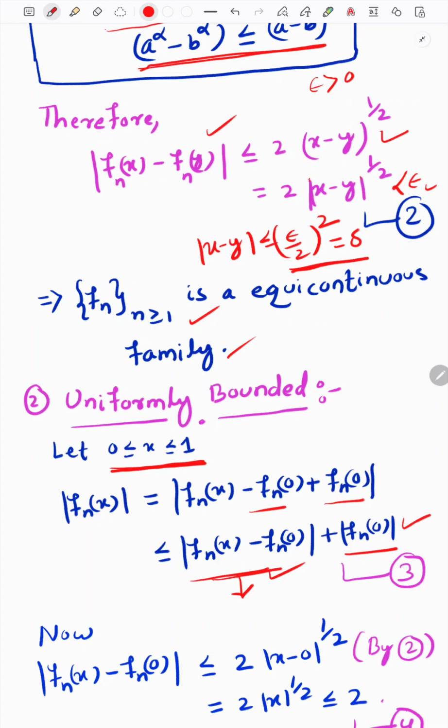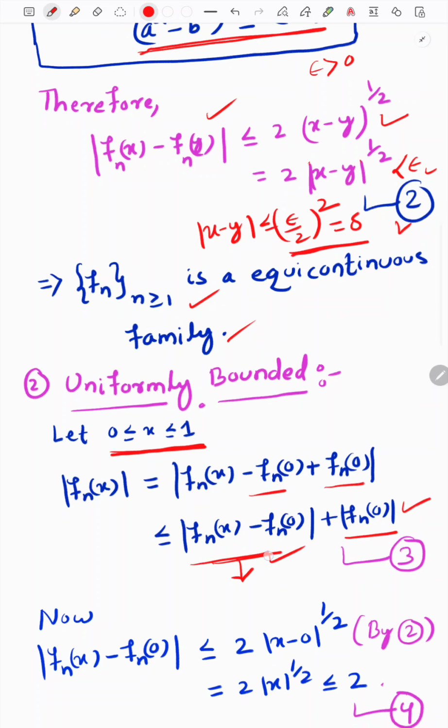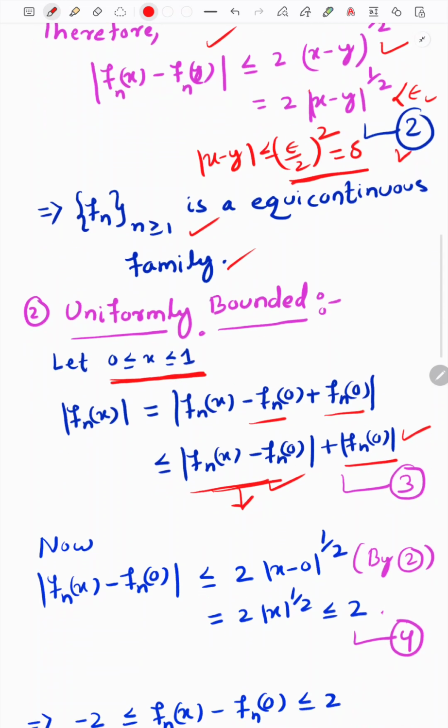this is the reason why I proved equicontinuity first. I did not proceed to prove the uniform boundedness first, because after proving the uniform equicontinuity, I can use this step 2 to prove the uniform boundedness. Therefore I proved uniform equicontinuity first, now I am proving the uniformly bounded.